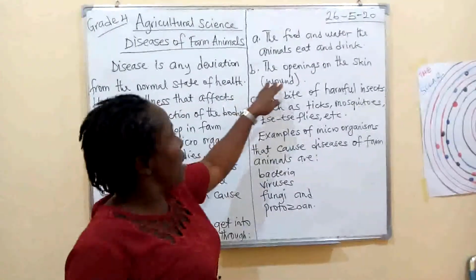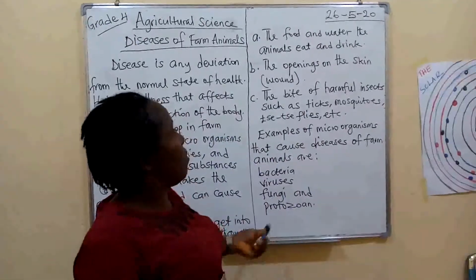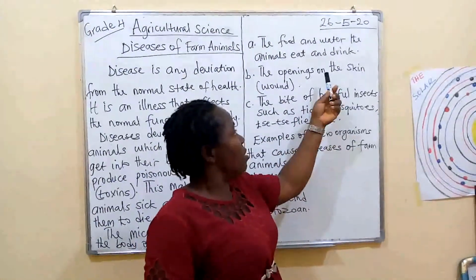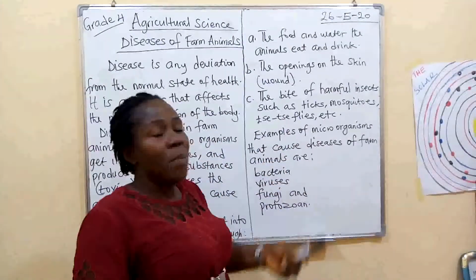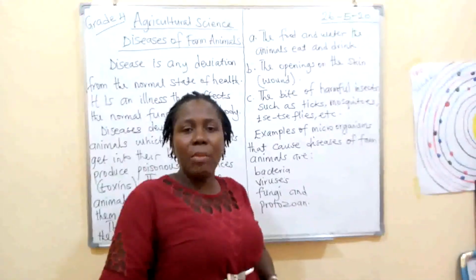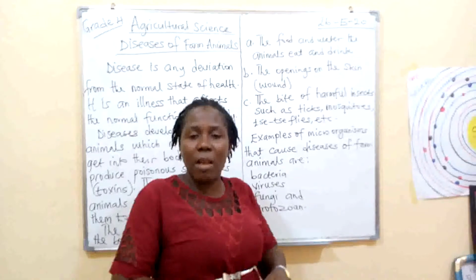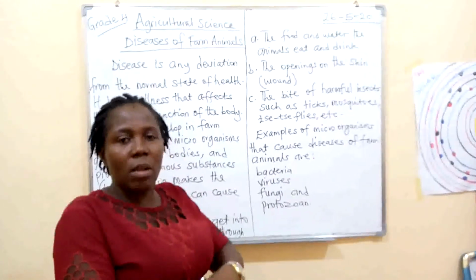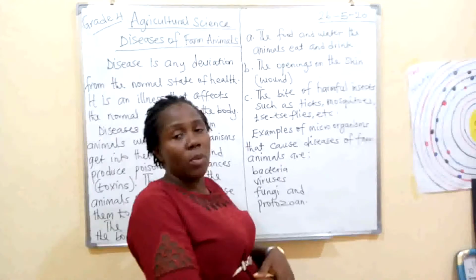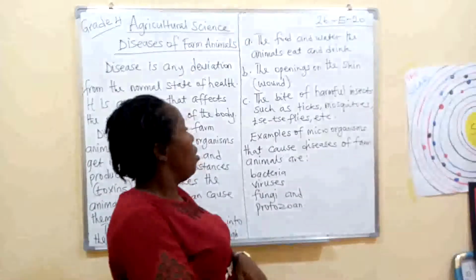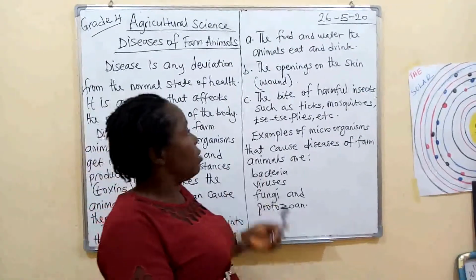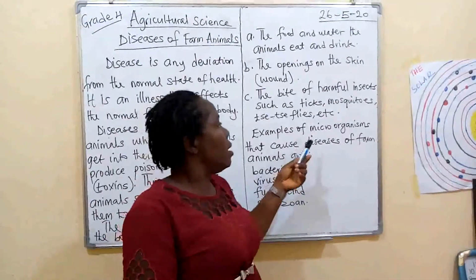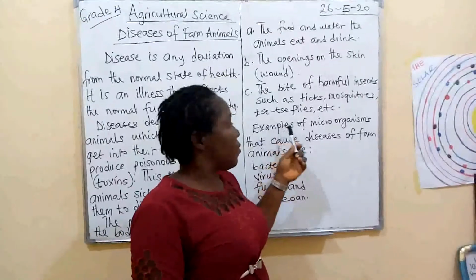Alright, another way the microorganisms get into the body of farm animals is through the openings on the skin. That may be a wound. If the farm animals have wounds on their skin, the bacteria, viruses, or fungi can get into the body of the animals through those openings. Another one is the bite of harmful insects, such as ticks, mosquitoes, tsetse fly, and others.